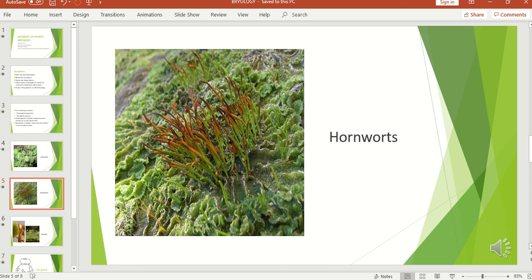This is the picture of a hornwort. You can see that it has elongated and horn-shaped structures, which are the capsules of the hornworts, and that is the reason why they are called hornworts.